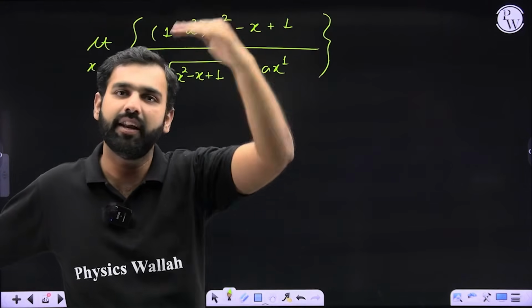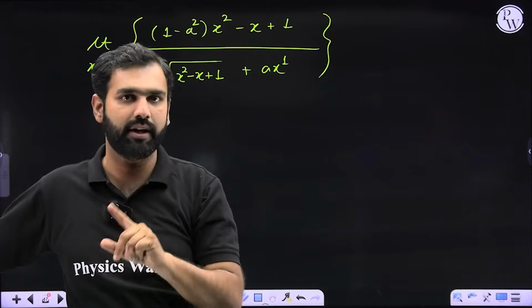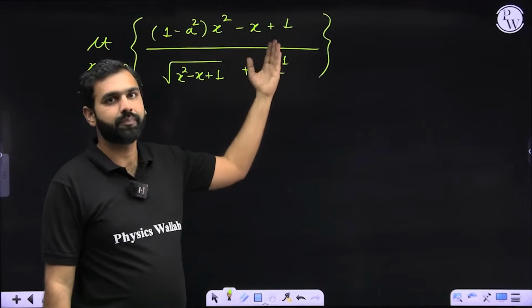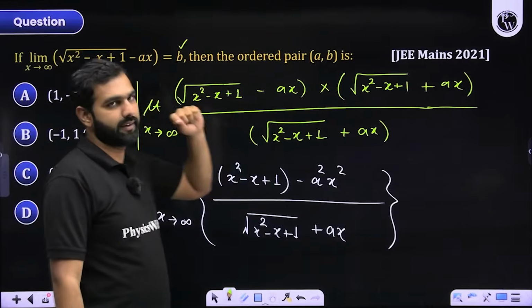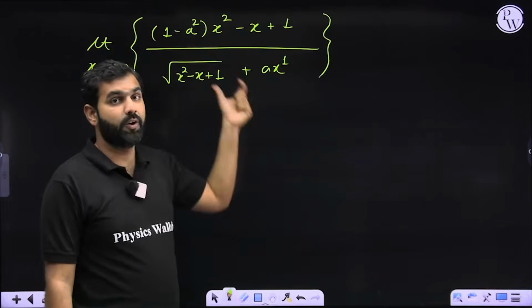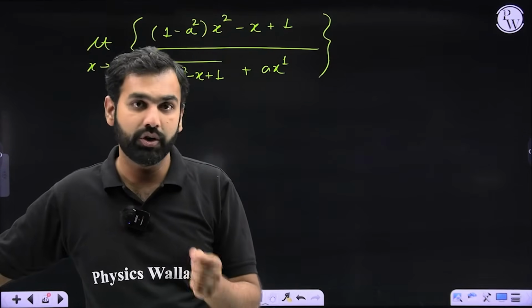So higher degree upon lower degree approaches infinity. Do you remember that conclusion? We had a discussion on that. And that's a problem, because in that case, this limit will result in infinity. But it is given to be something finite. So if it is finite, then the degree of the numerator and denominator should be the same.